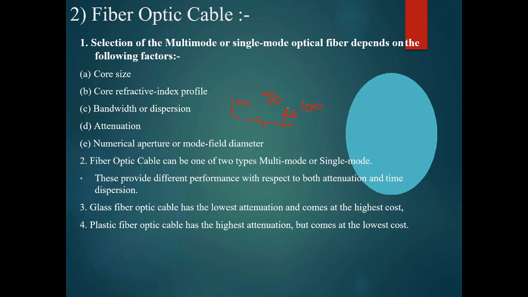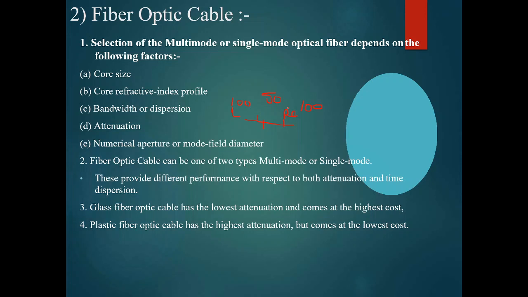And next, glass fiber optical cable will have the lowest attenuation, but the cost of the cable will be very high. So we have to think about the budget of the optical cable. We have to consider either the cost or the signal strength.